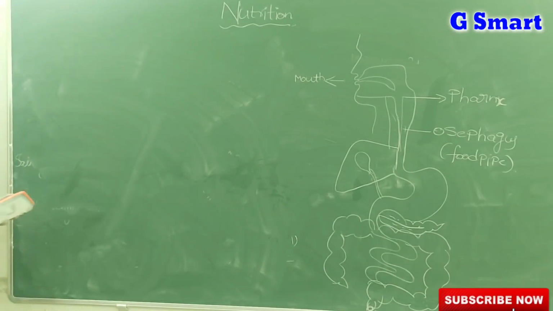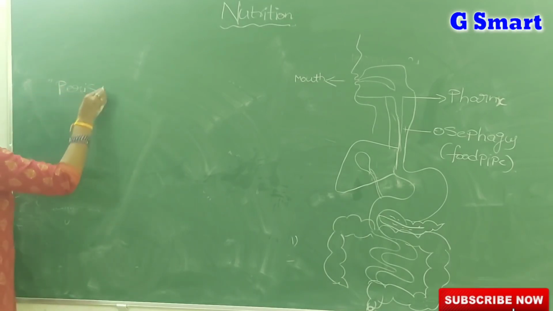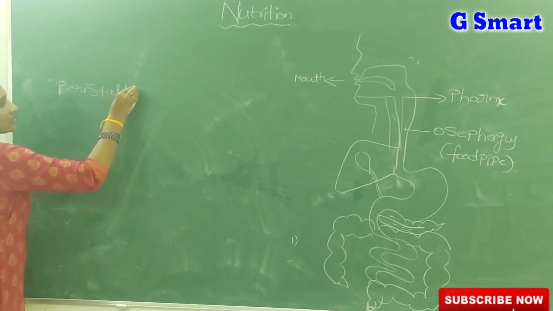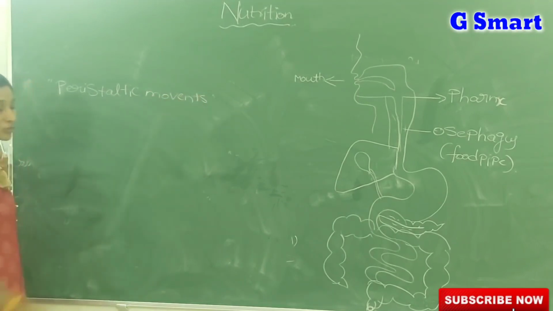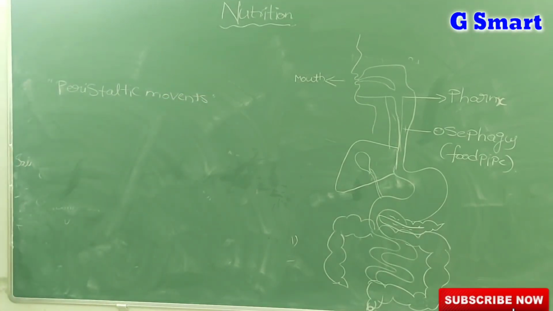In this there is no digestion that takes place. Here the food is moved by wave-like movements. Those wave-like movements we call peristaltic movements. In which part of the digestive system do peristaltic movements occur? In the esophagus or food pipe. One more question: in the mouth, which food component is digested? Carbohydrates. There is no digestion of proteins and fats that starts at the mouth.